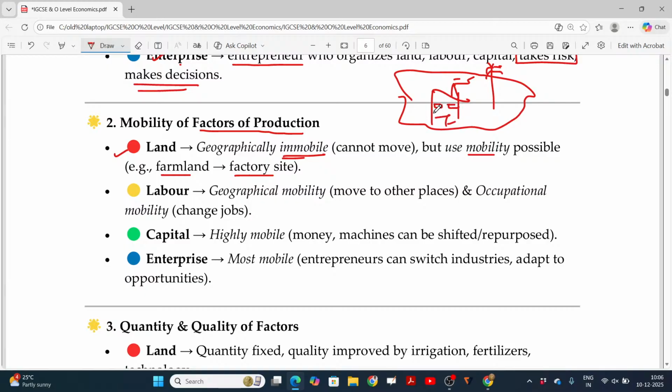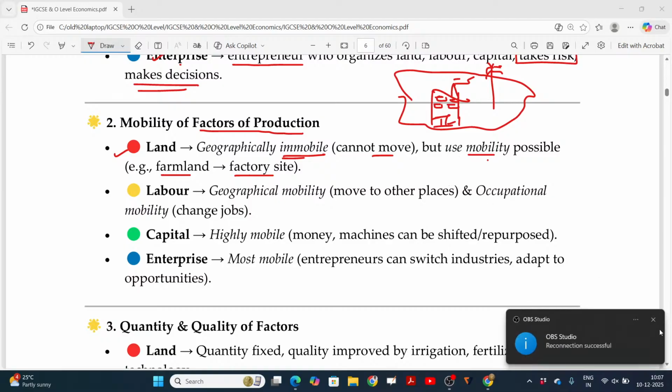So you constructed the factory and all. That's how you converted this. So you are able to change its utilization from farm purpose to factory purpose, but geographically it is immobile, that is clear.